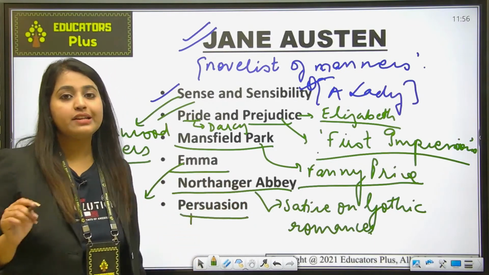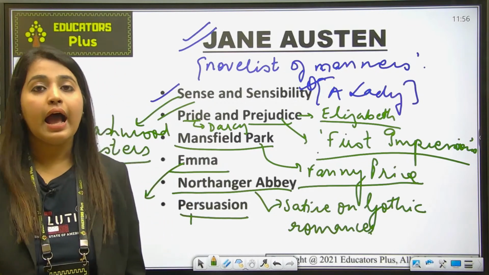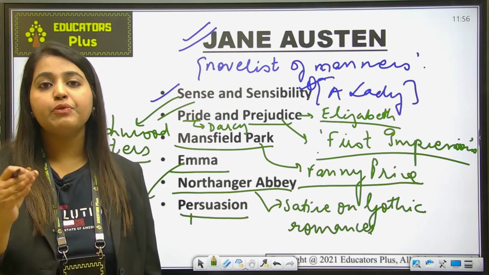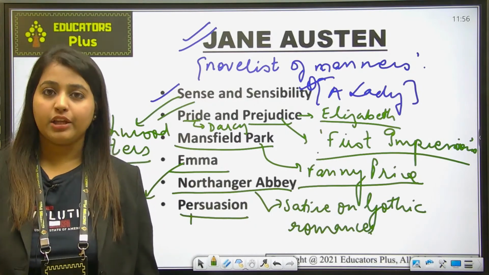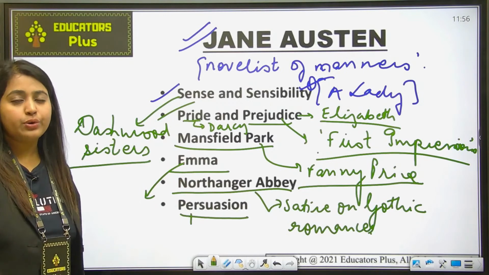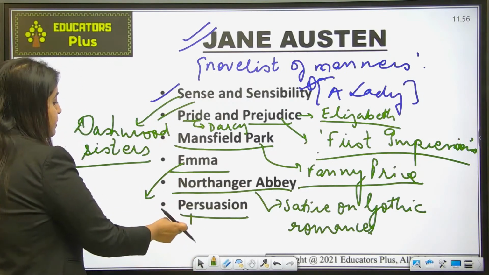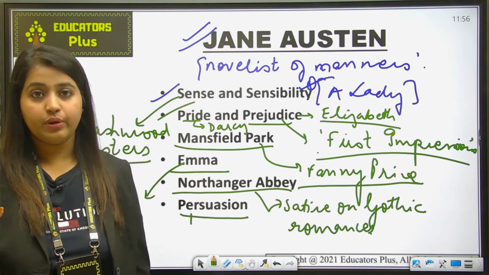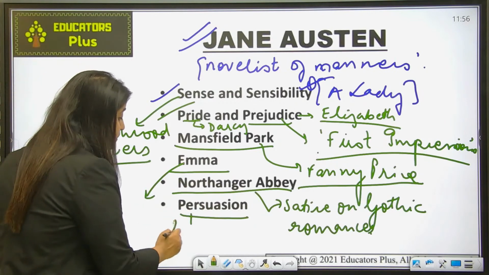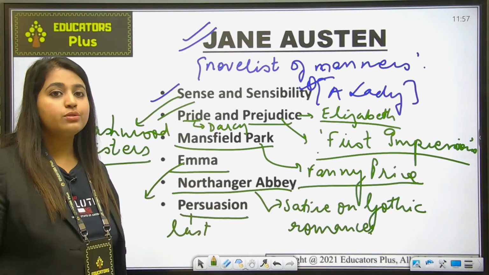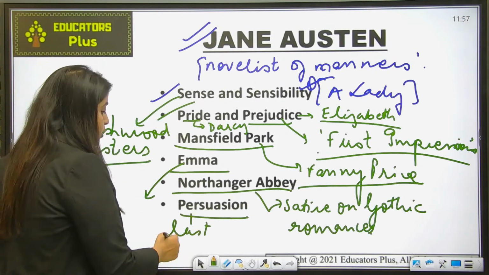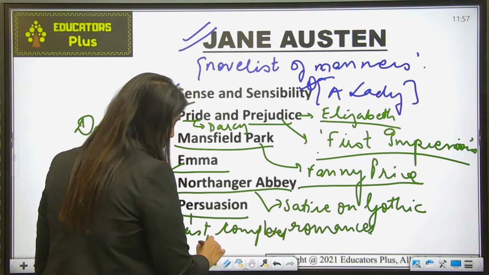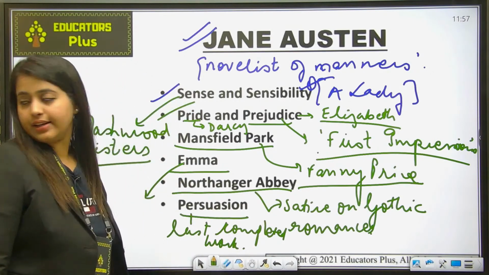Now, The Persuasion, it was published with Northanger Abbey, and it is a kind of tender love story which is touched by pathos. Okay, so it's a pathos. It is a love story where you feel melancholy. So all these have been portrayed in The Persuasion, and just remember that it is an unfinished work. Okay, sorry, it is not an unfinished work, it is the last completed work. And Lady Susan, which was published after that, was an unfinished work. This is the last completed work of Jane Austen. Fine.